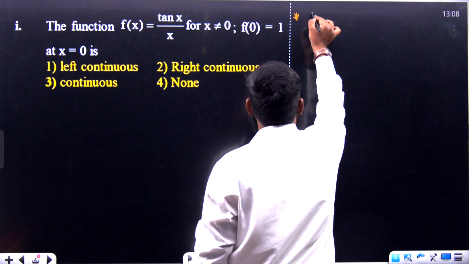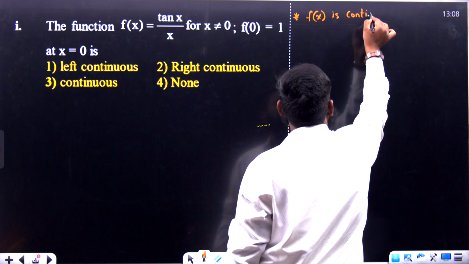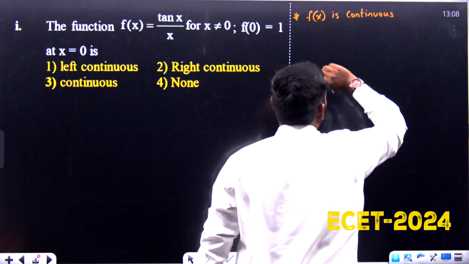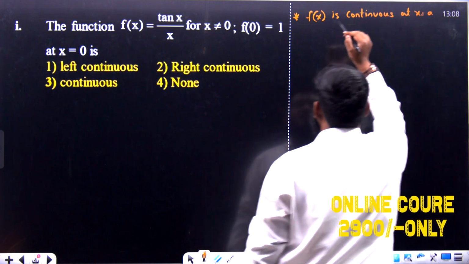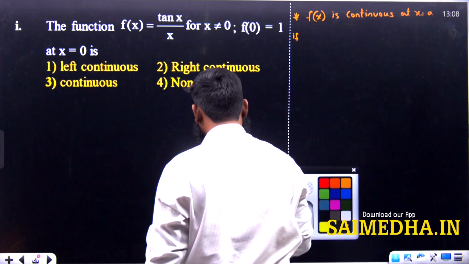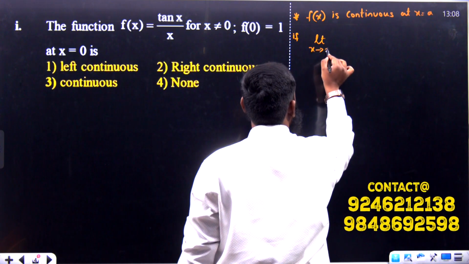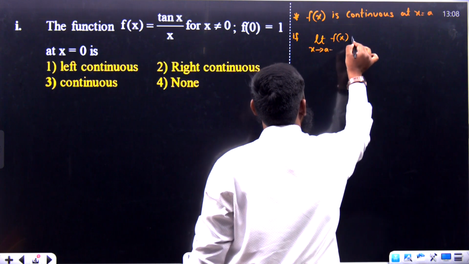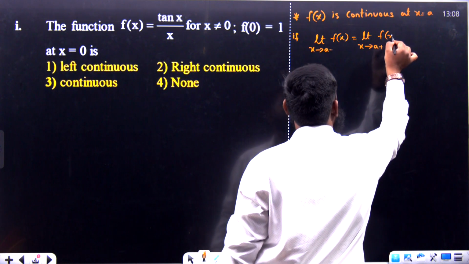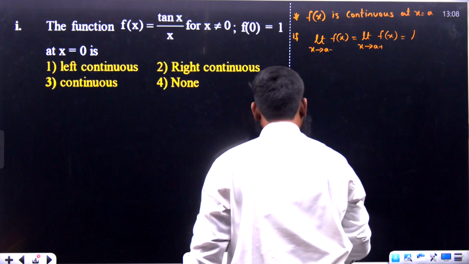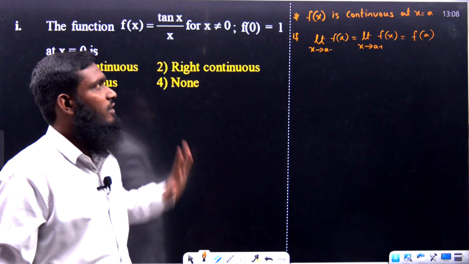The first condition: f of x is continuous at x equal to a, if limit x tends to a minus f of x is equal to limit x tends to a plus f of x is equal to f of a. So this is the condition we have for a continuous function.